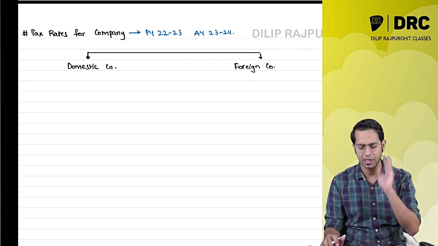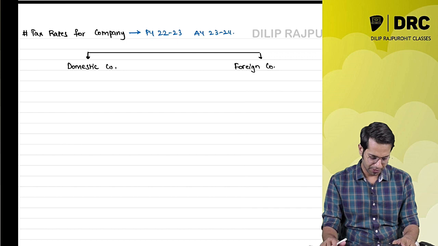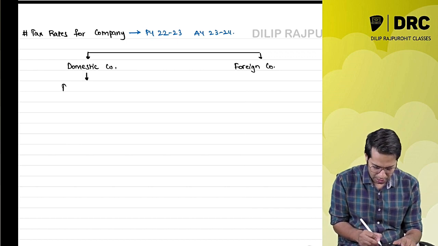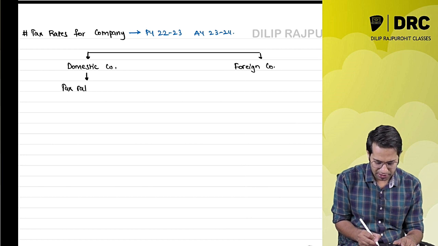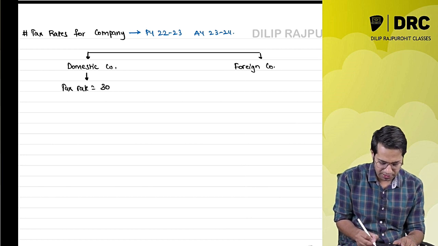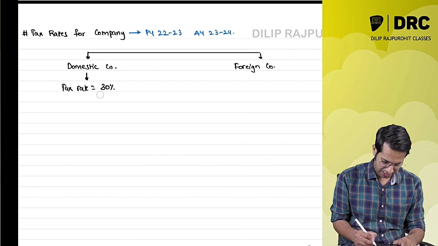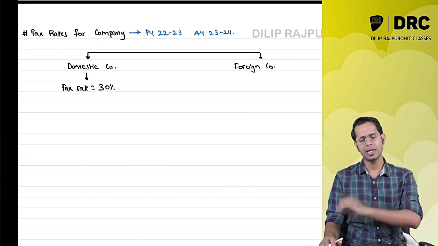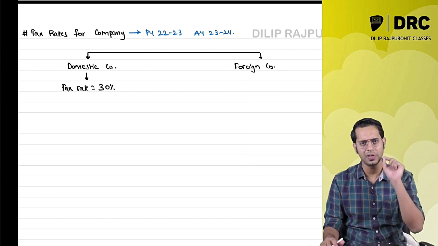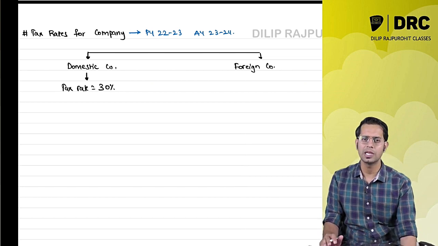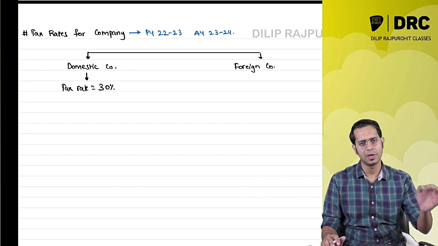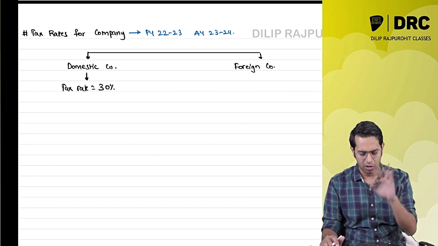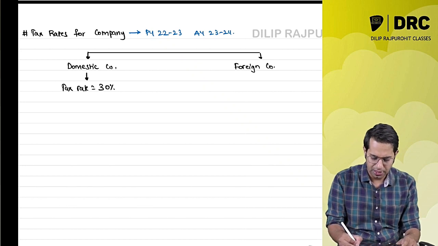Now, the tax rate for a domestic company is flat 30%. Whatever income a domestic company is earning, even if it is earning 1 rupee of income, it will have to pay a tax of 30%.